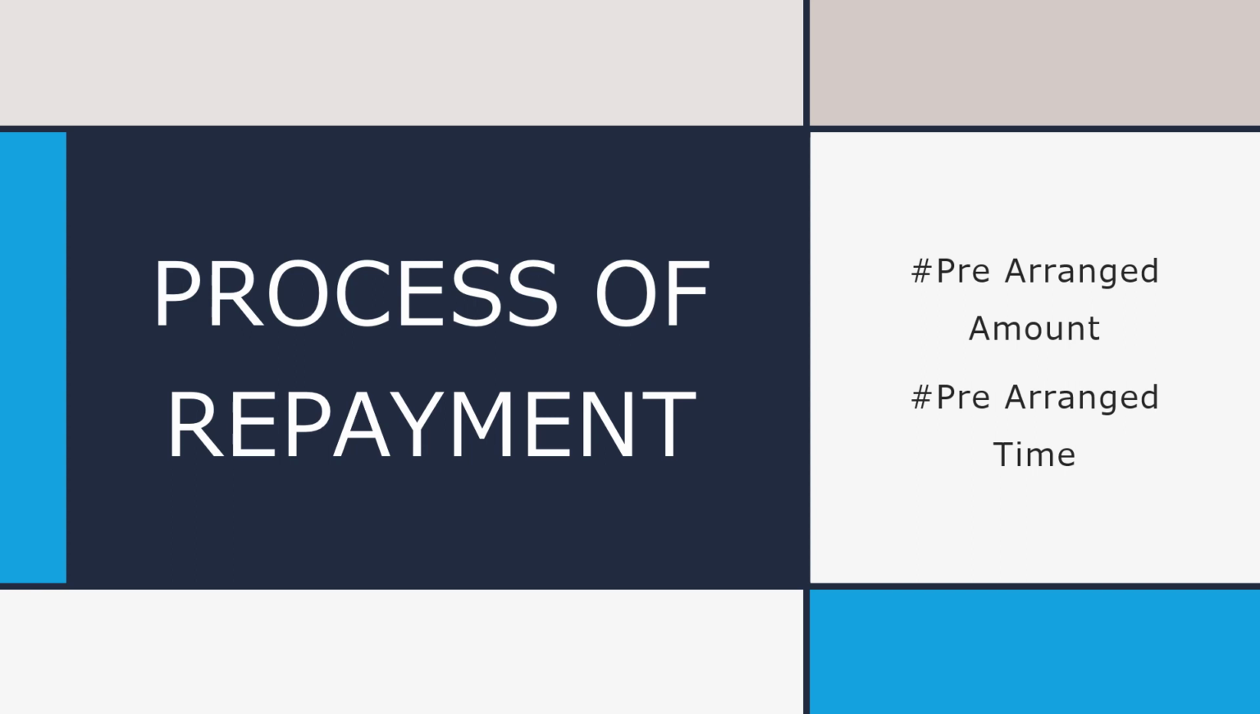For example, issue of shares for rupees 100 and it is redeemable for rupees 110. So it is decided in advance, that is called prearranged amount. Again, the maturity date, that is the date on which the shares will be redeemed, is also decided beforehand. That is called prearranged time.